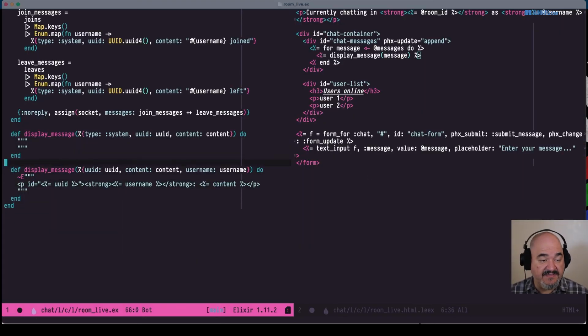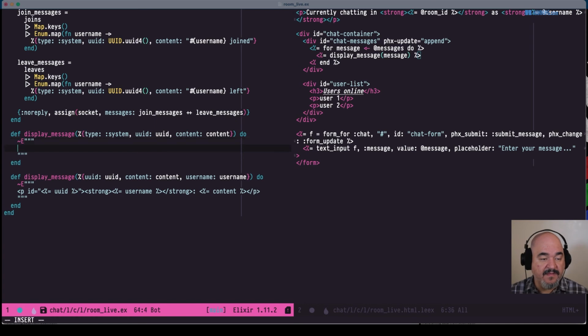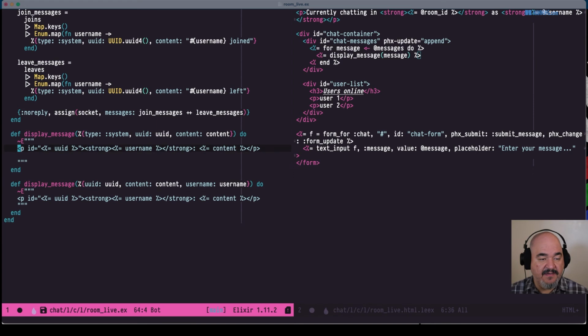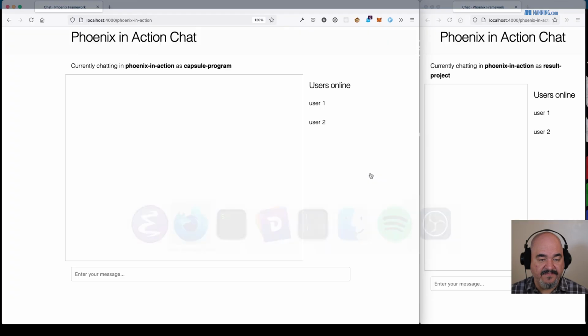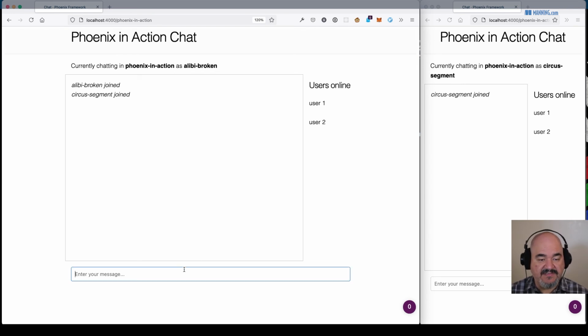So now we need to handle those system messages, which is up here. For those, let's make it look pretty similar to this. But instead of a strong, let's put an em, and we don't need username. Let's just say that the content there is going to be like that, and then close out the em. So that should be like italics. Let's see what that does. Yeah. So alibi broken joined, and circus segment joined, and then our normal messages should look normal.